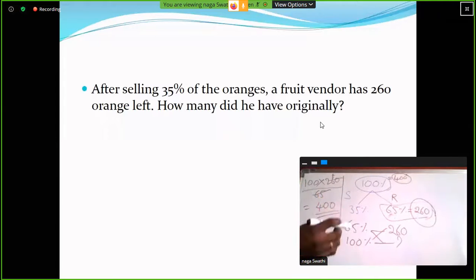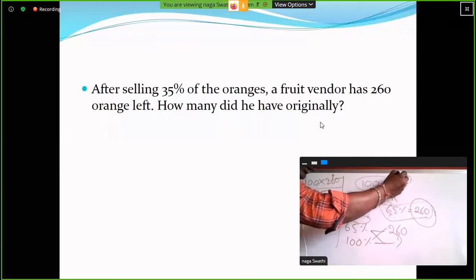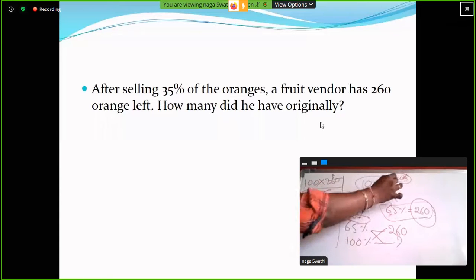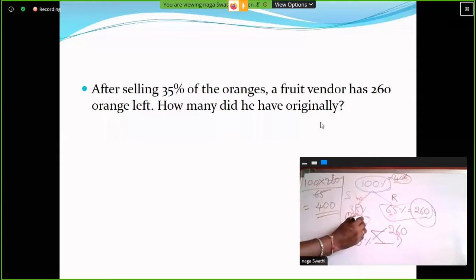So how many oranges did he sell? 10 percent of 400 is 40. So 30 percent is 120. Next, 5 percent out of 400: 10 percent value is 40, so 5% value is 20. So 120 plus 20, 140 oranges. He sold 140 oranges.